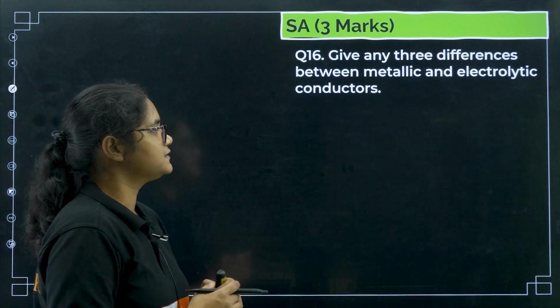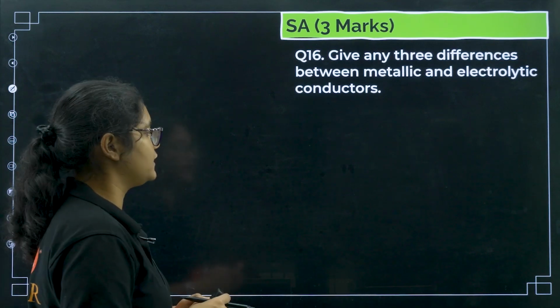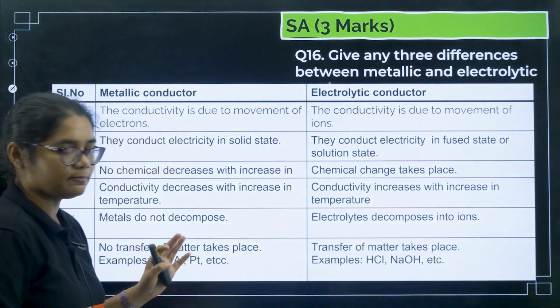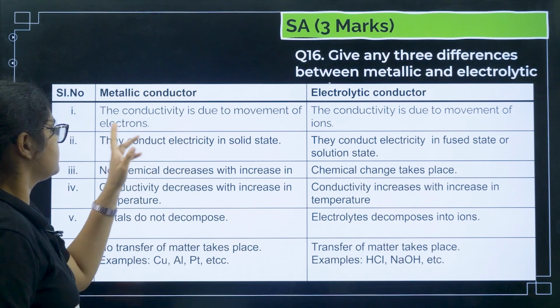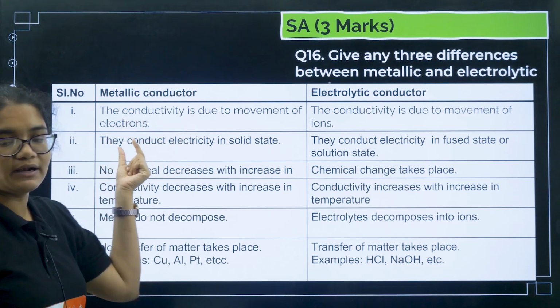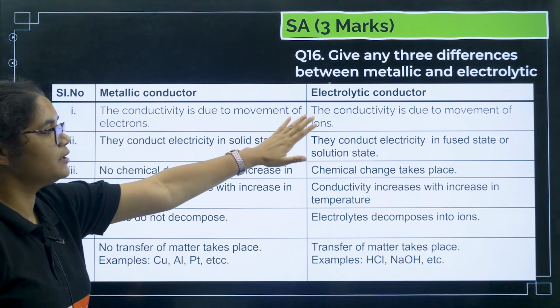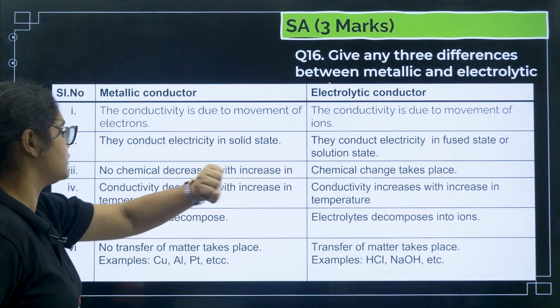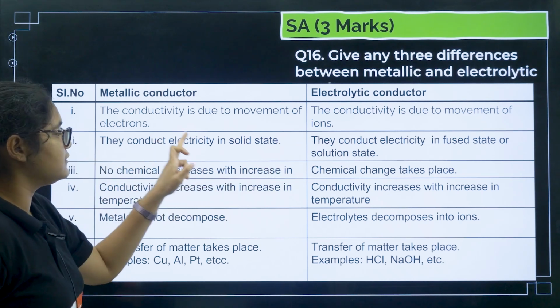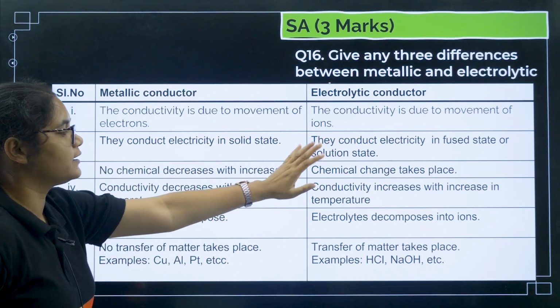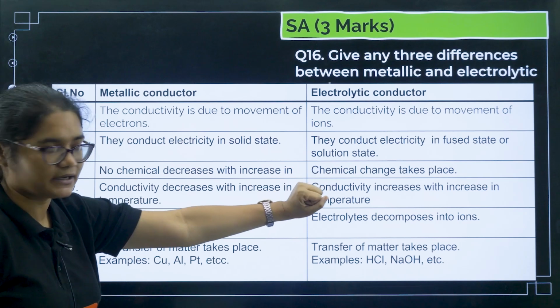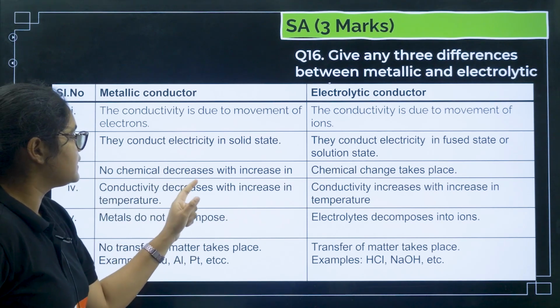Next is question number 16. Give any three differences between metallic and electrolytic conductors. There are many points, you can write any three. First, the conductivity is due to the movement of electrons in metals, and in electrolytes it is due to the movement of ions. First and very important thing. Next, metals conduct electricity in the solid state, electrolytes conduct electricity in the solution state.